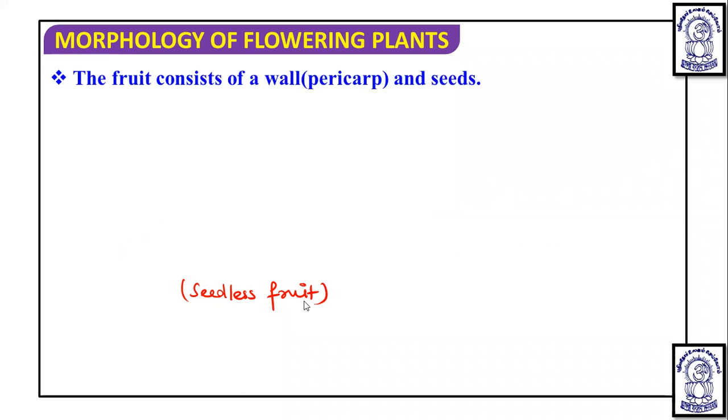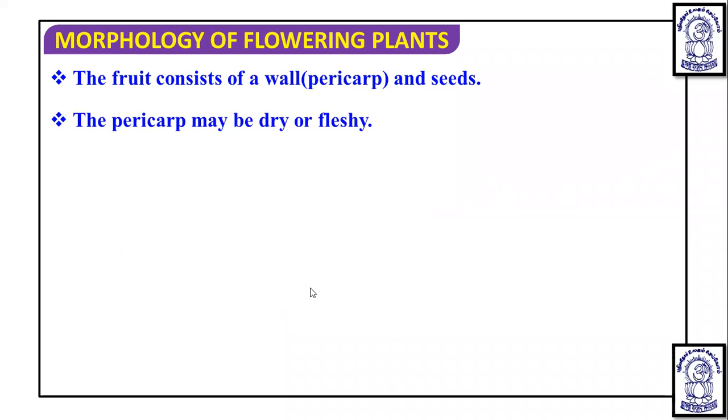And the fruit, if we talk, consists of a wall, the pericarp, and seeds. If we see a fruit, it will have a seed in the central part, and the fruit wall is known as the pericarp. This pericarp may or may not have watery content.